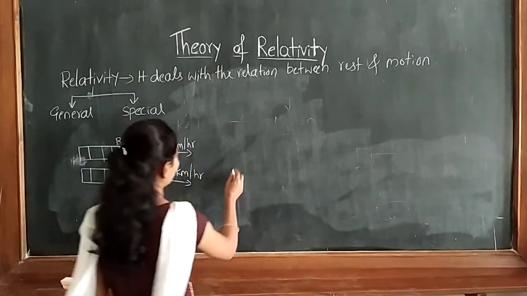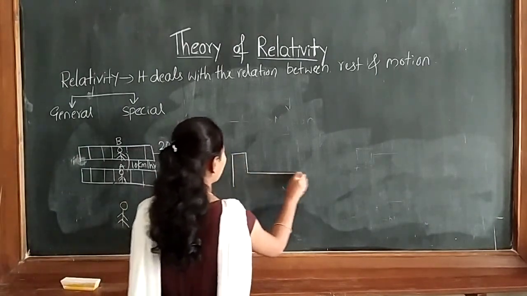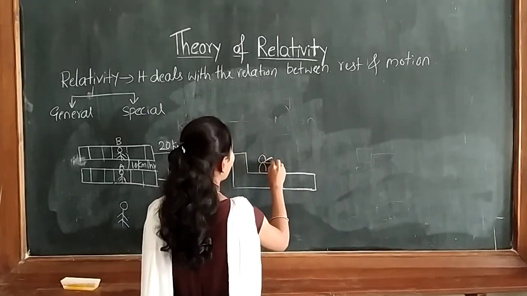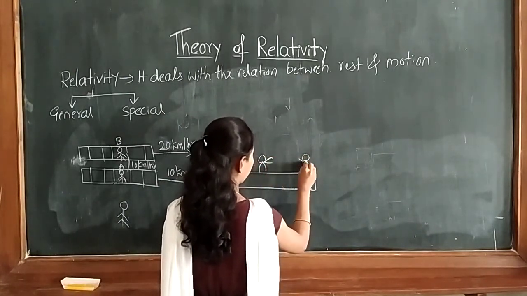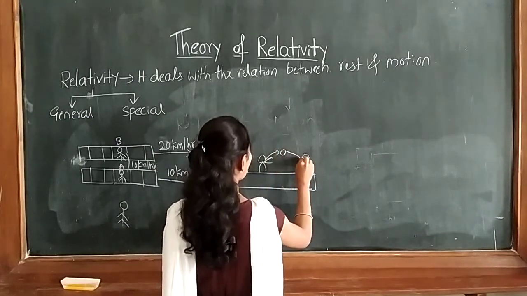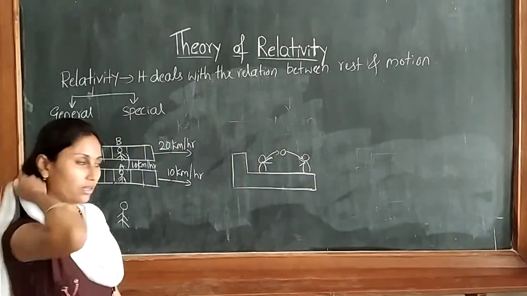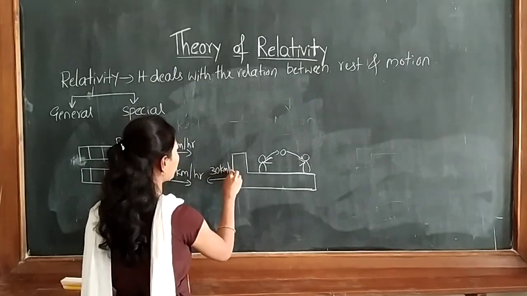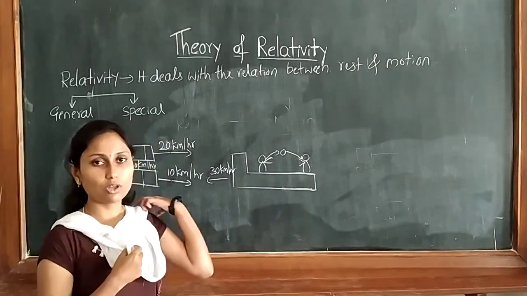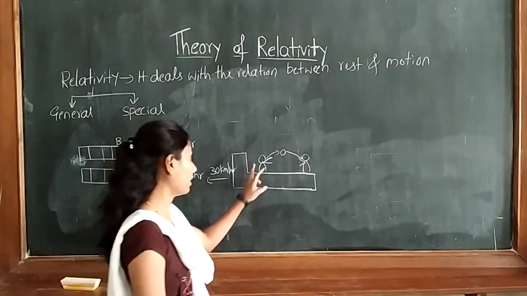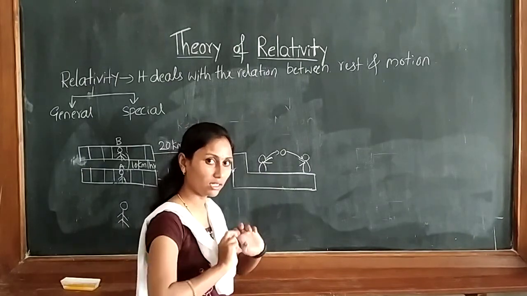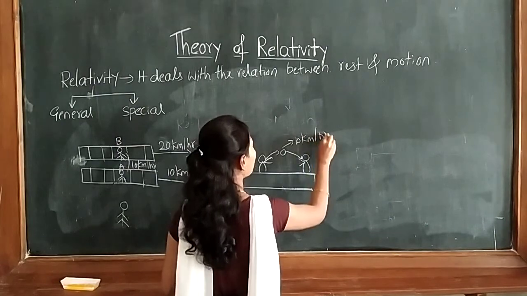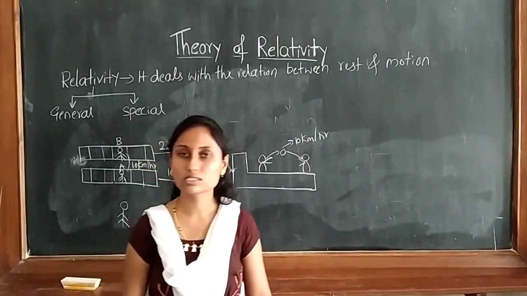Another example I will give. Suppose one truck is there. In the truck, two boys are playing. So he is throwing the ball. Like this, they are playing. Now the truck is moving with 30 km/h velocity. The truck is moving with how much velocity? 30 km/h. And the boy is throwing a ball with a velocity equal to 10 km/h.